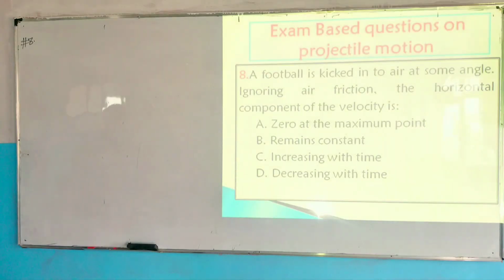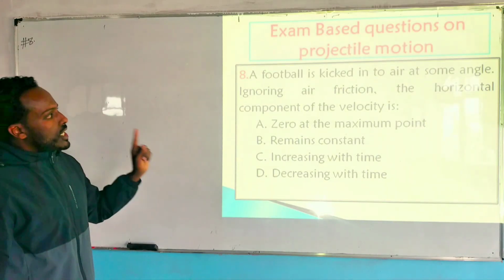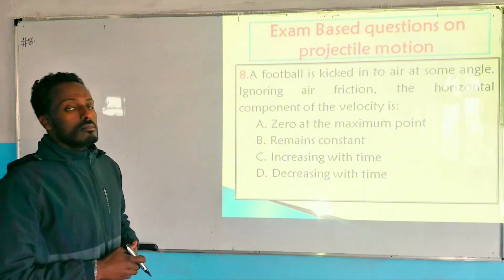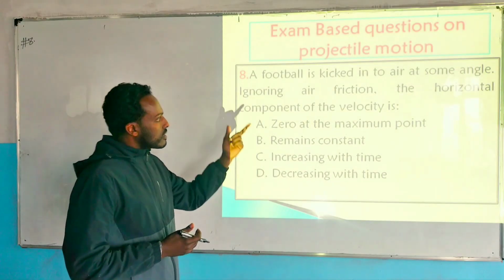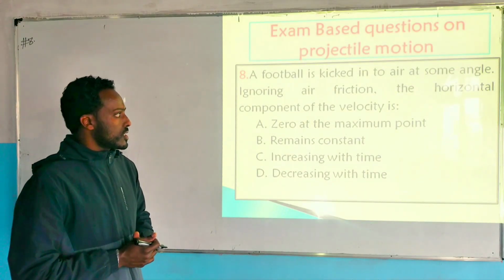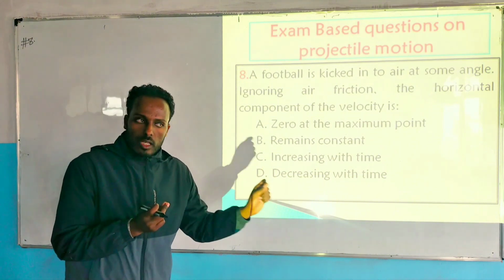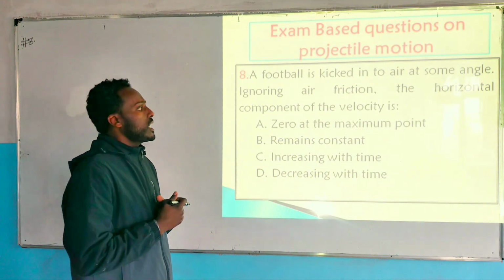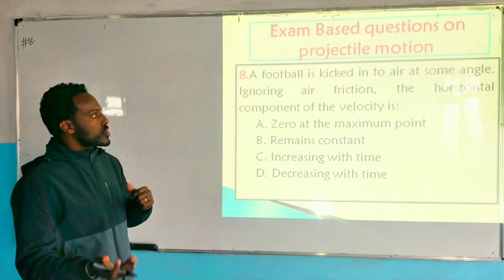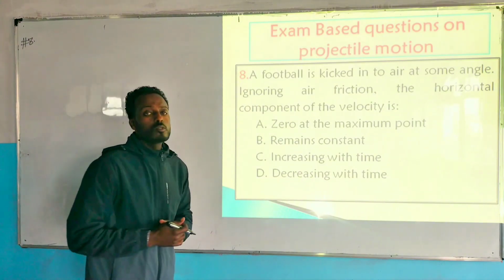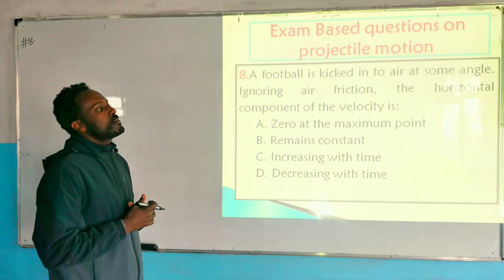Question number 8: a football is kicked into the air at some angle, without air resistance. What could the horizontal velocity of the object be? What did we say last time? The horizontal and vertical motions of a projectile are treated independently.